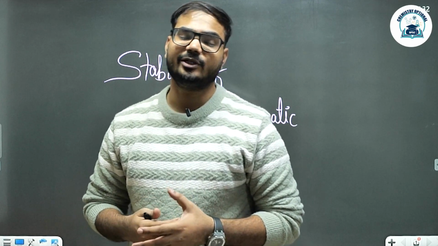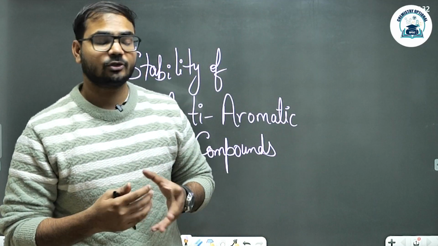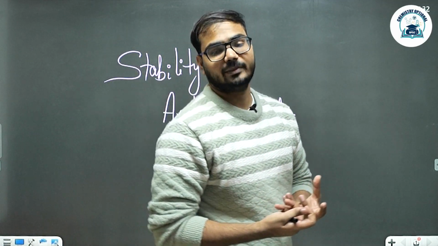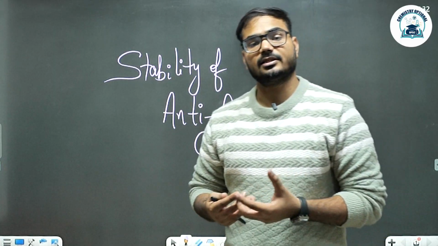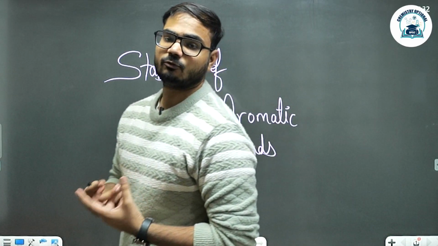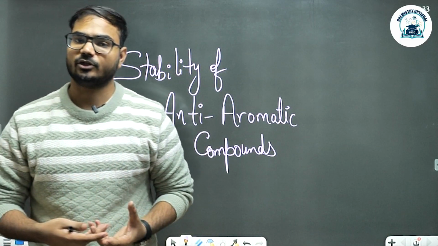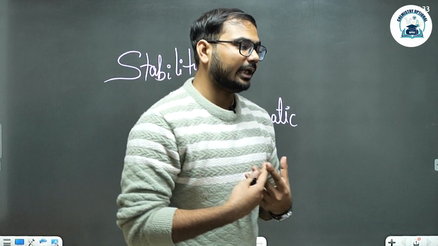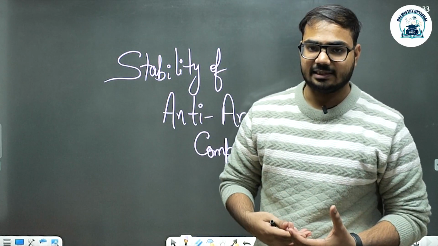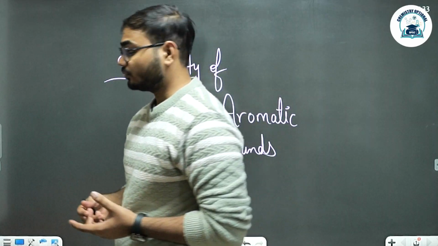Today we are covering the stability of anti-aromatic compounds. So we all know that anti-aromatic compounds are highly unstable species which have 4n pi electrons. Now, below minus 50 degrees Celsius, the anti-aromatic compounds are far more stable.